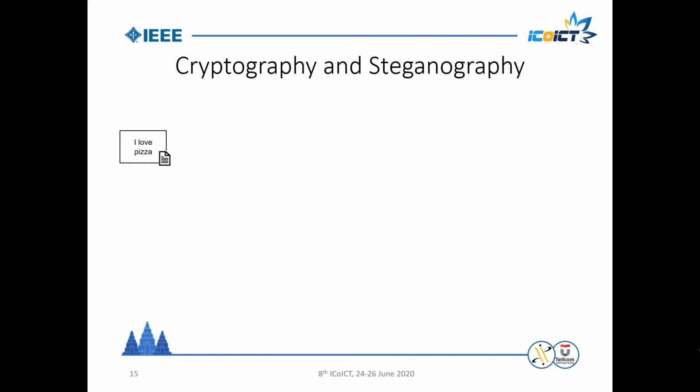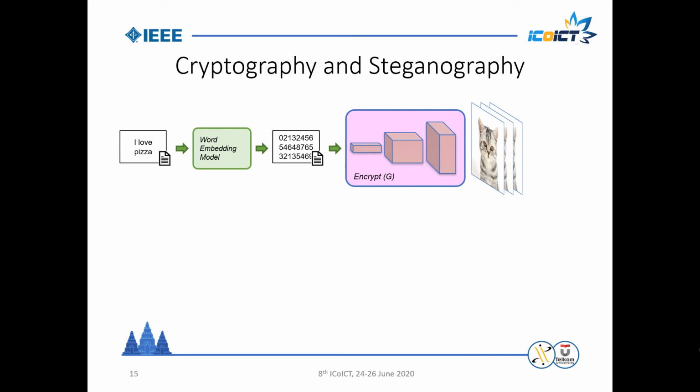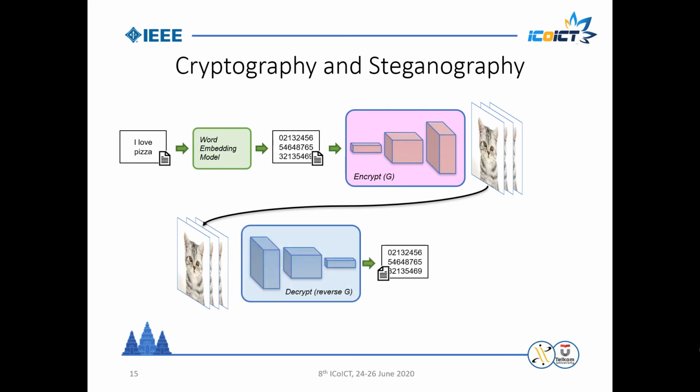We can take a text input and convert it into a vector using a word embedding model, then feed it into a generator to produce the image of the input text. These images are then sent to the recipient, who can later extract the message vector using the second generator.